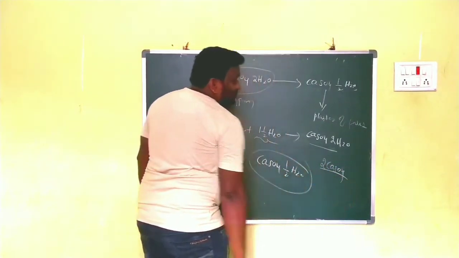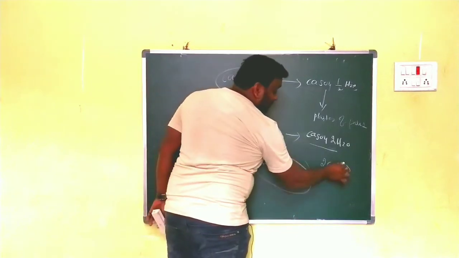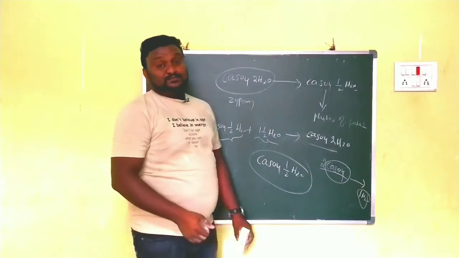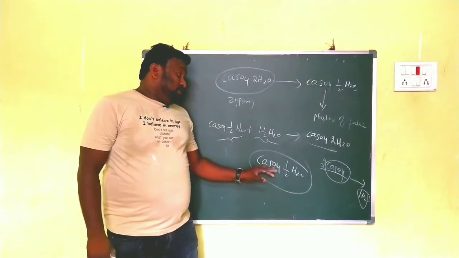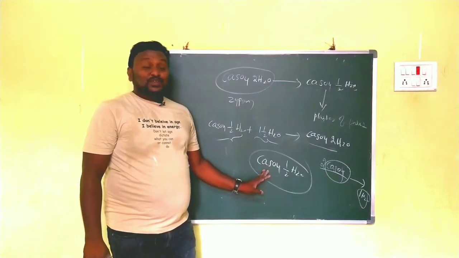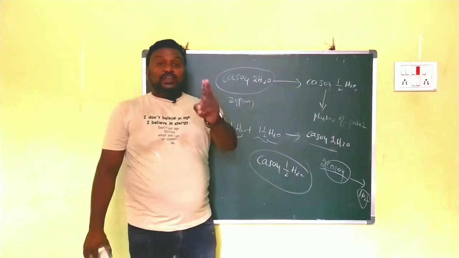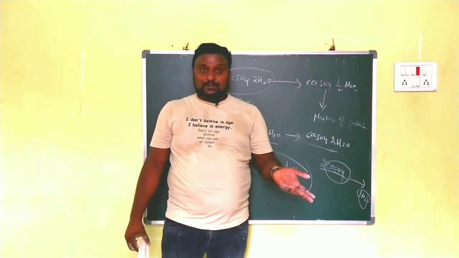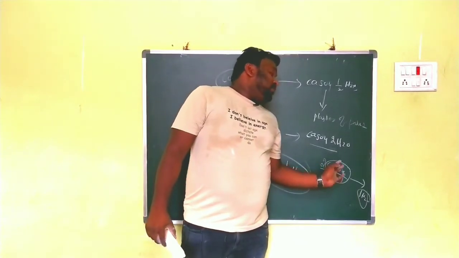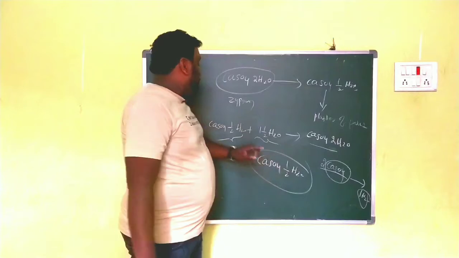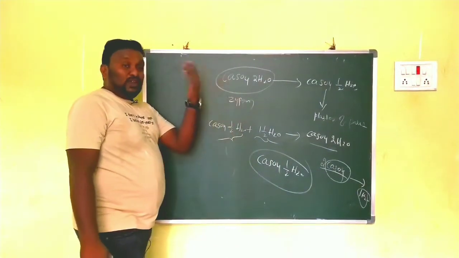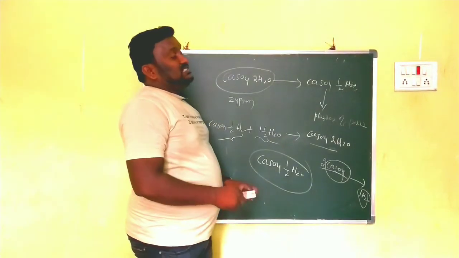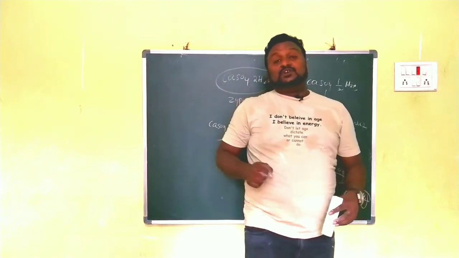Simply, our aim is to say 2CaSO4. 2 units of CaSO4 will take one water molecule. That is our intention to say. Clear? When we have one unit of CaSO4, it will take only half. For 2 units of CaSO4, there will be one water molecule. That is the aim here. That's why we say ½H2O. One unit takes half of a water molecule. That is plaster of Paris.